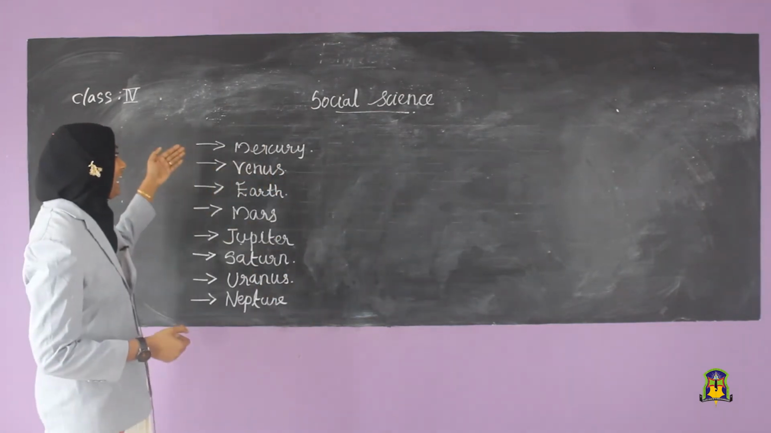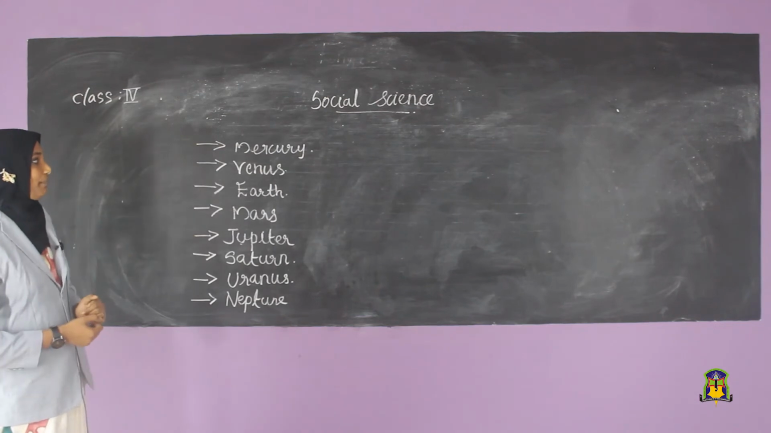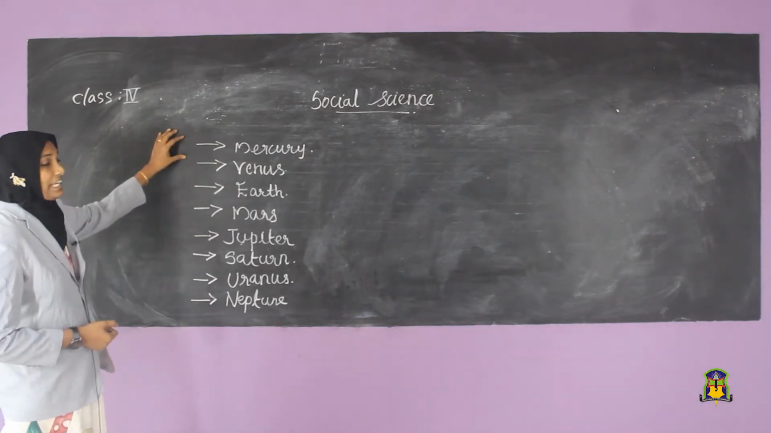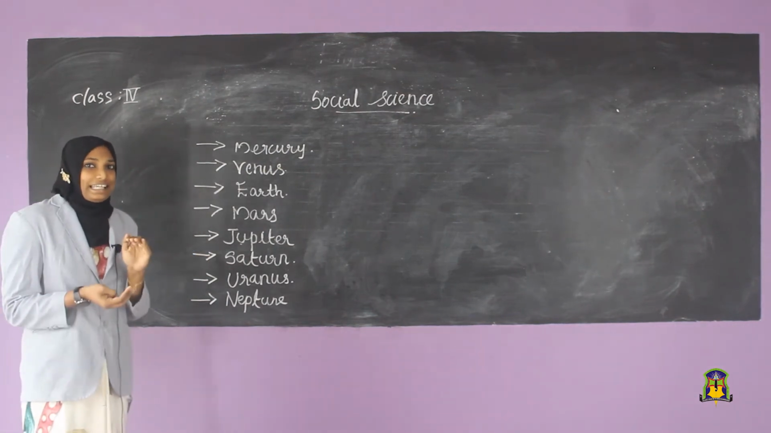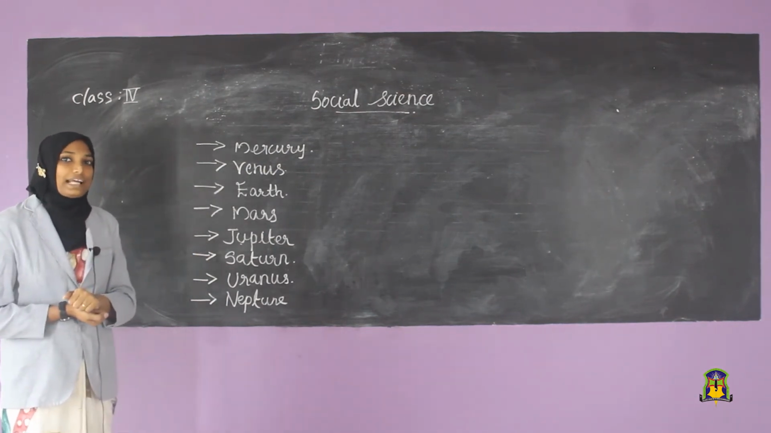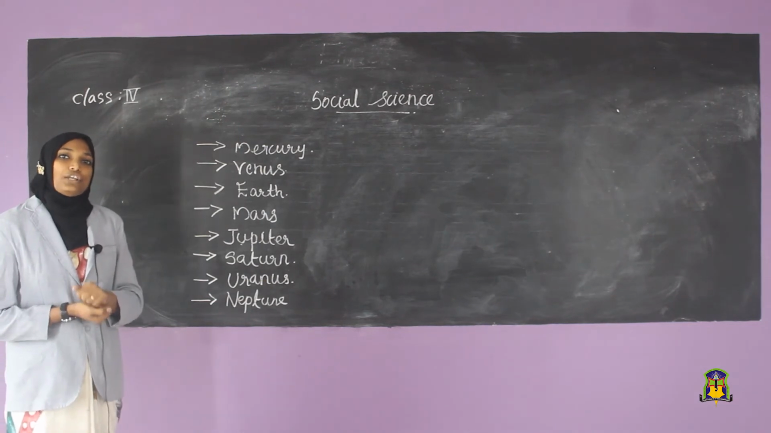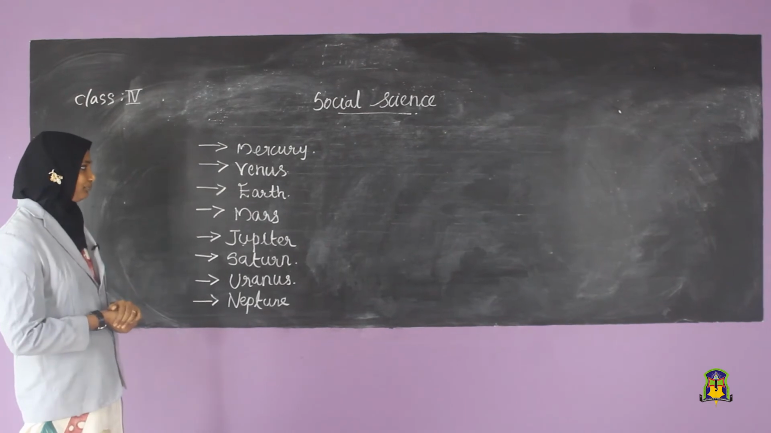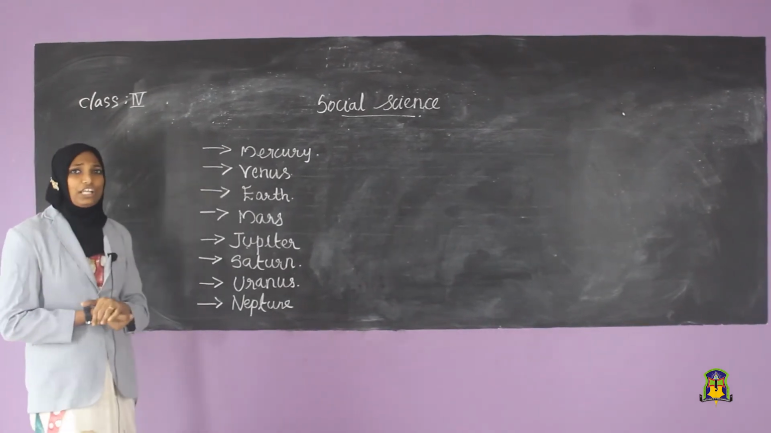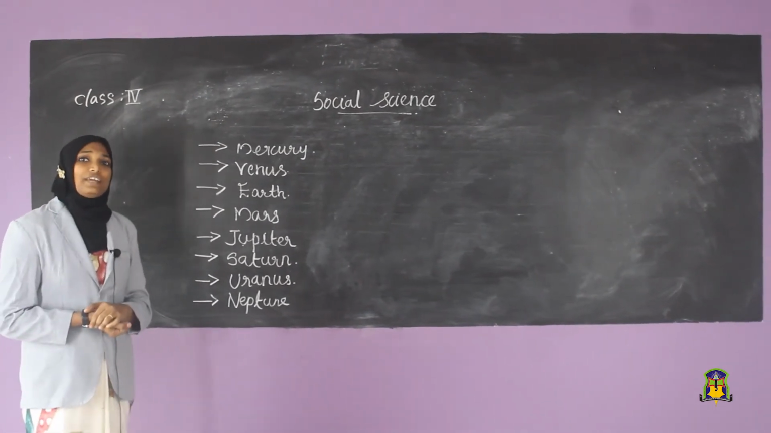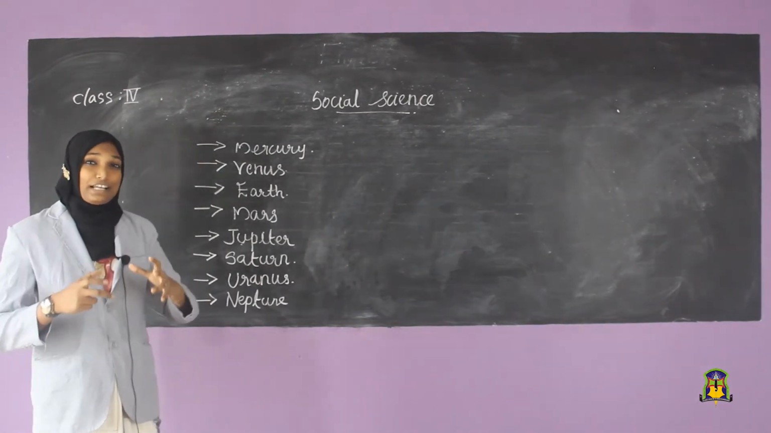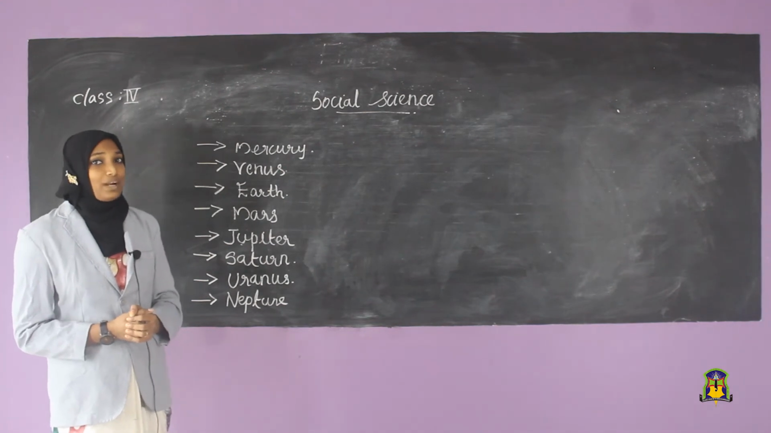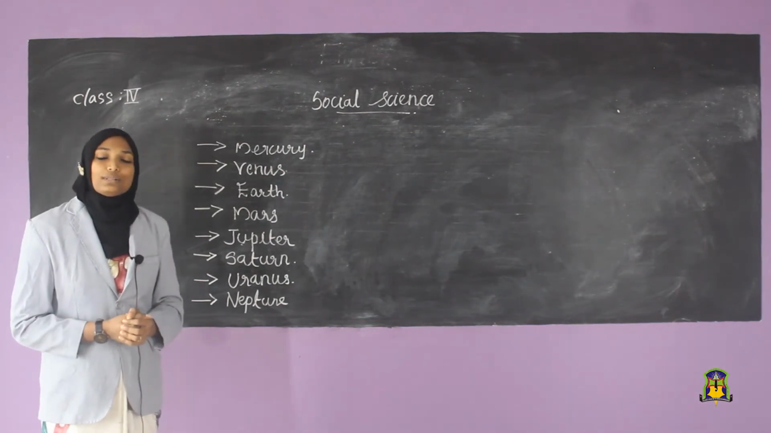So I will say again the summary of the planets. First we discussed Mercury. Mercury is closest to the sun. It is the smallest planet in our solar system and it has no satellites. Then the second one is Venus. What is the speciality of Venus? Venus is the hottest and brightest planet in our solar system and it is also called the morning and evening star. It has no satellites.